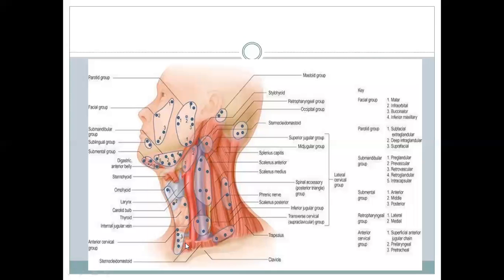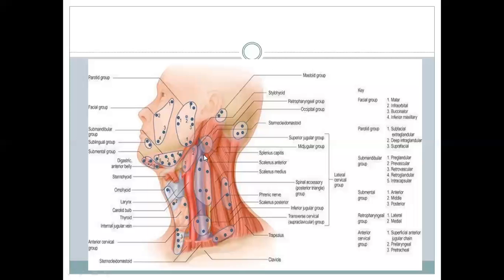So these are the midline deep cervical nodes. In the lateral deep cervical nodes, we have the jugulo-digastric, which are under the cover of the posterior belly of digastric and over the jugular vein. And we have the jugulo-omohyoid, which are under the cover of the superior belly of omohyoid and over the internal jugular vein.